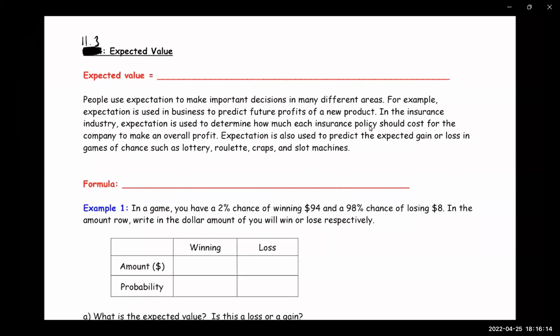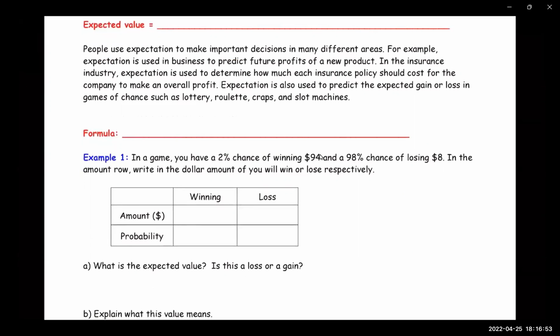So for example, if you're going to give a car insurance policy to a young person, like a teenager, that insurance is going to be more expensive because there's a higher risk involved with young people driving versus older people. So that's just an example. It should cost enough for the company to make an overall profit. Expectation is also used to predict the expected gain or loss in games of chance, such as lottery, roulette, craps, and slot machines. So let's go over the formula.